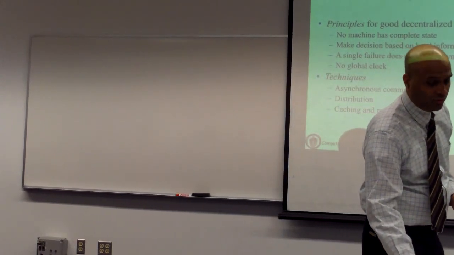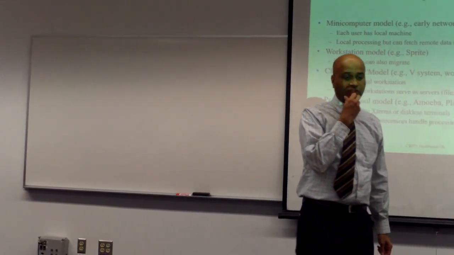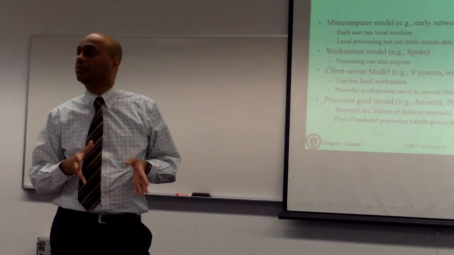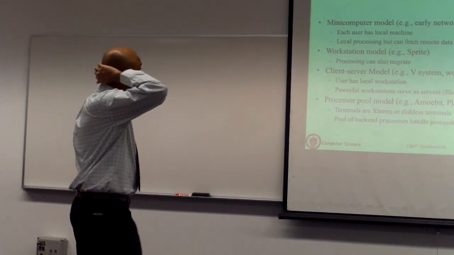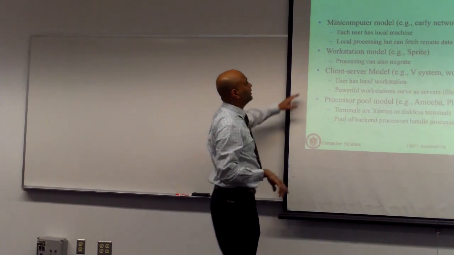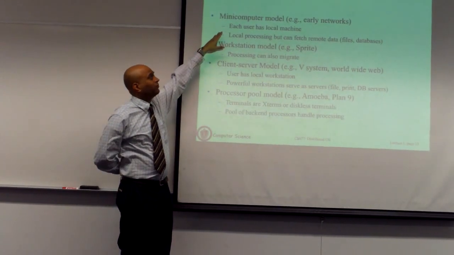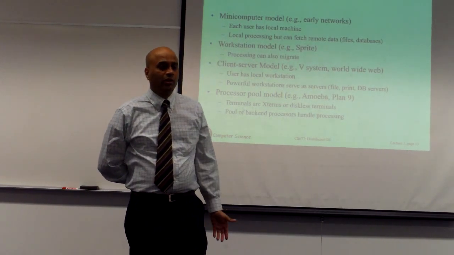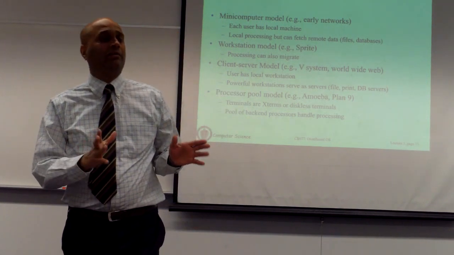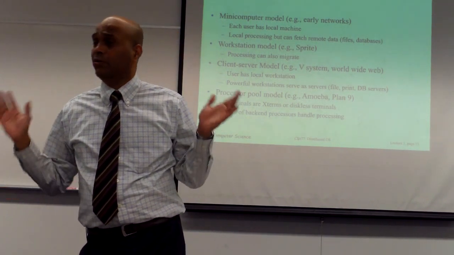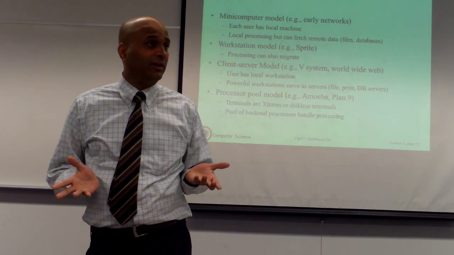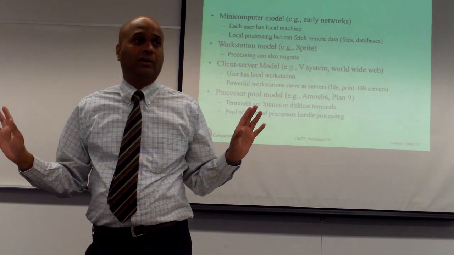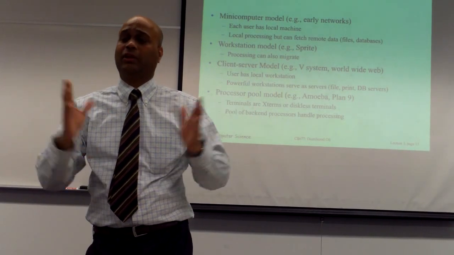So let's move on. I'm going to do a little bit of a history lesson at this point, which will tell you how distributed systems have evolved over the ages. The very early distributed systems go back, I think, maybe 3 or 4 decades now, to what was called the mini computer model. Very early machines were mainframe systems. They were very large, very expensive machines that were centralized. They cost millions of dollars to build, and they did not have the ability to distribute anything. Everything ran on one machine.